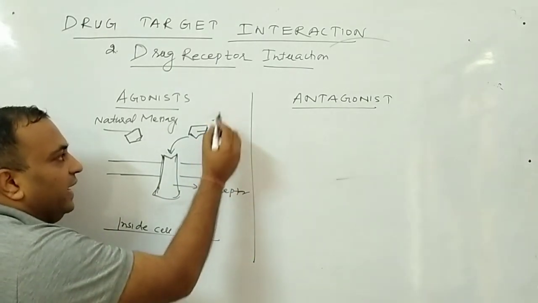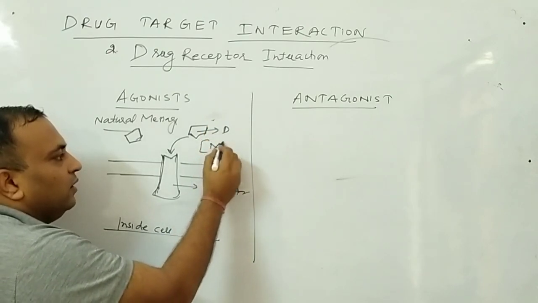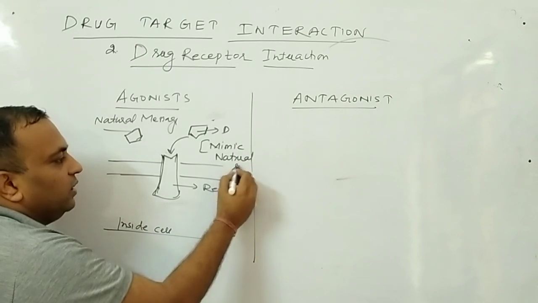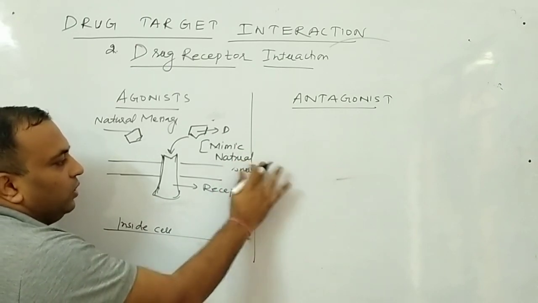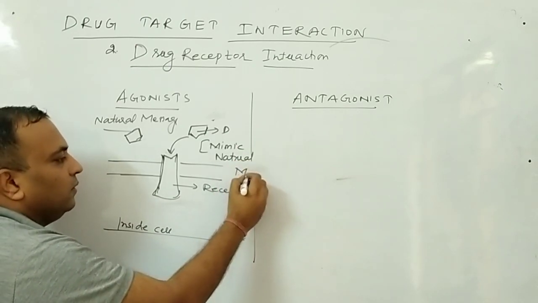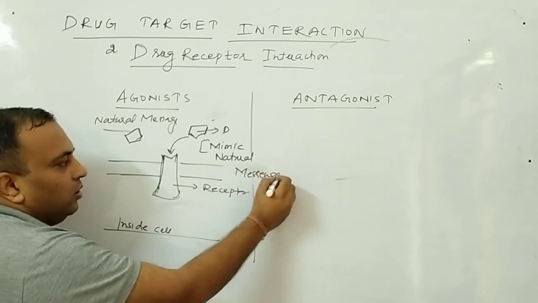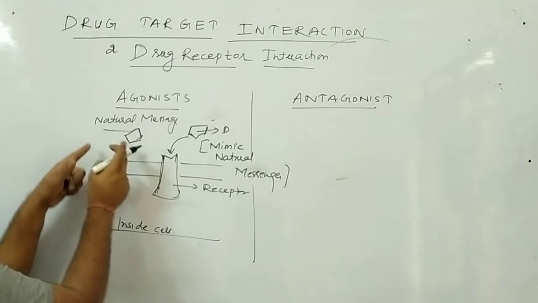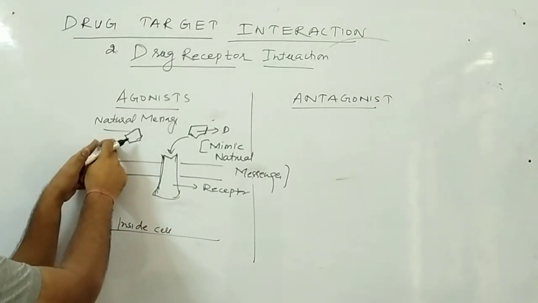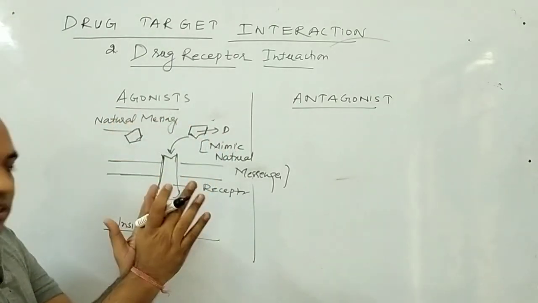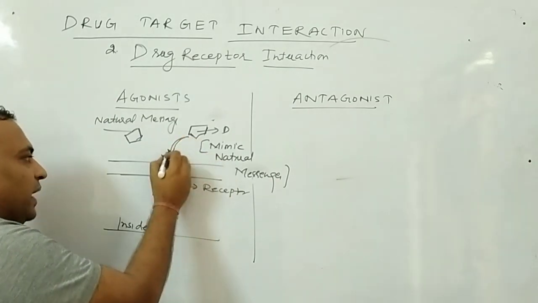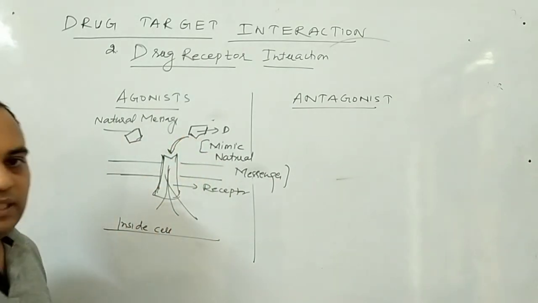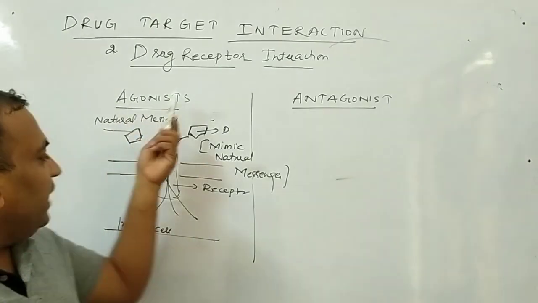Because this drug actually mimics the natural messenger. Mimic means it takes a shape just like the natural message. Clear? The shape is the same, due to which it can bind and that message is transferred to the cell. This is said to be the agonist behavior.